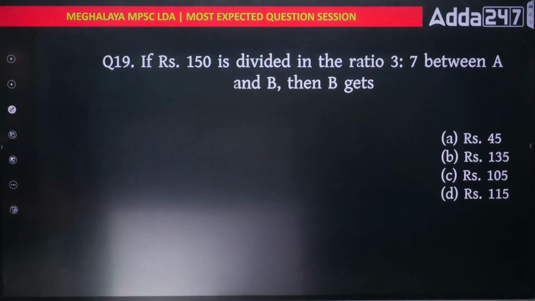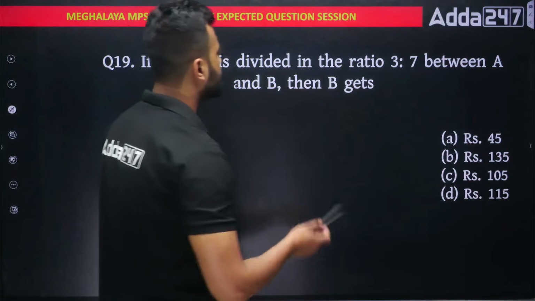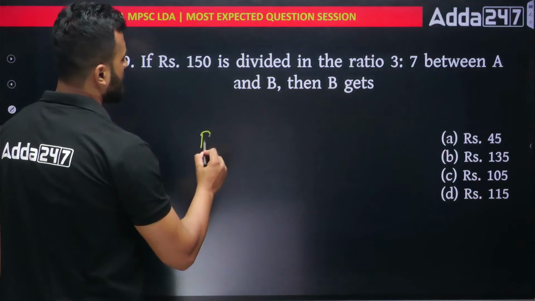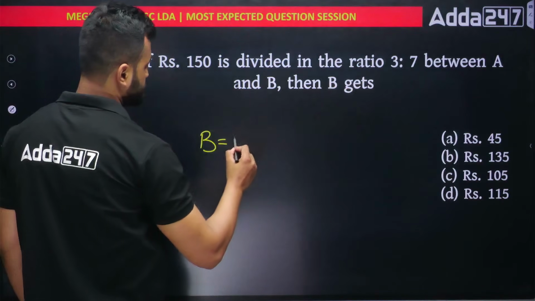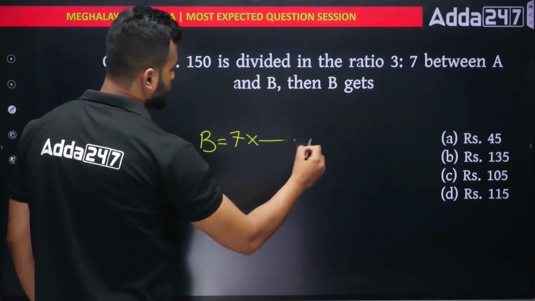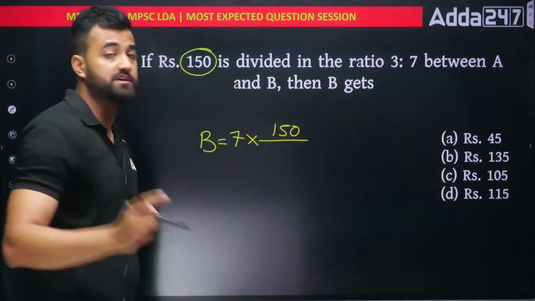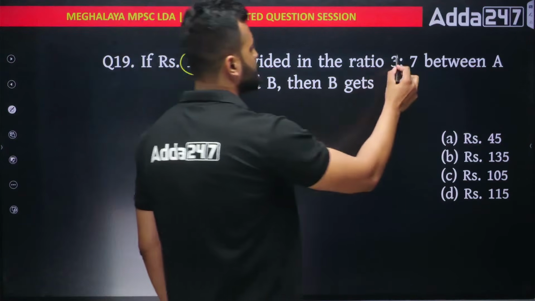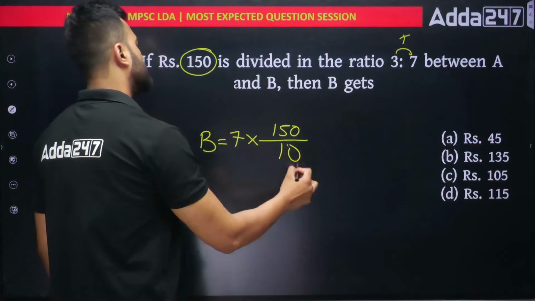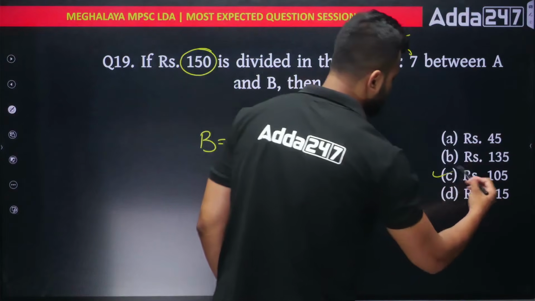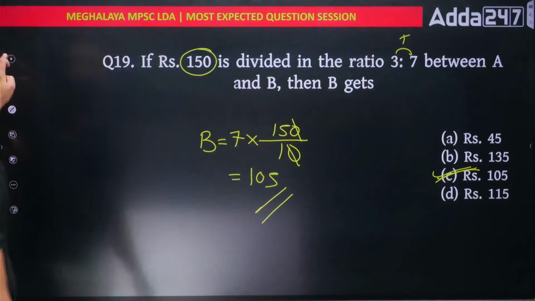Number 19. If rupees 150 is divided in the ratio 3:7 between A and B, then how much does B get? Very simple. Same concept. We want B, and B is 7. In the question, 150 is given, and 150 is the total. So total would be 3 plus 7, which is 10. Zero cancels, and you get 105 rupees. Option number C. Okay, next.